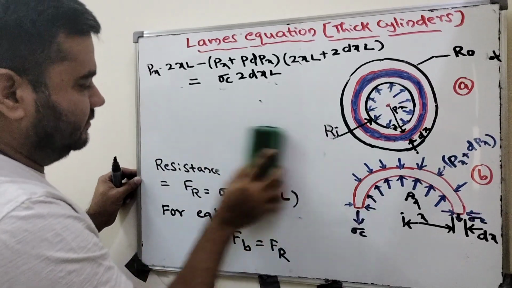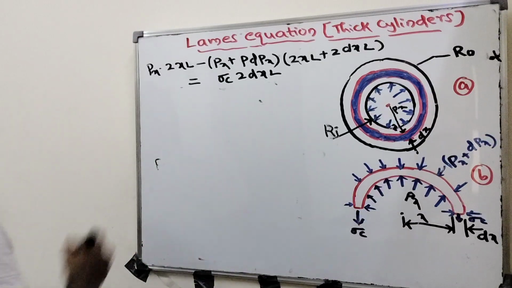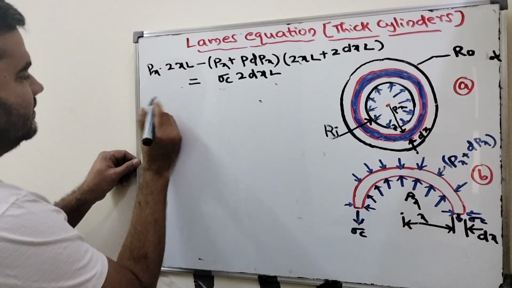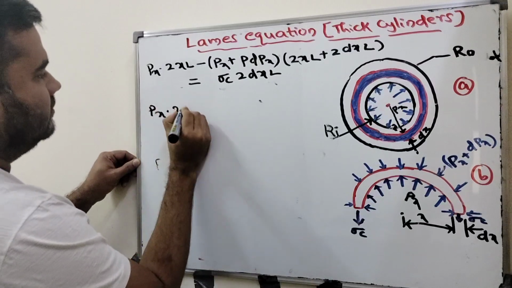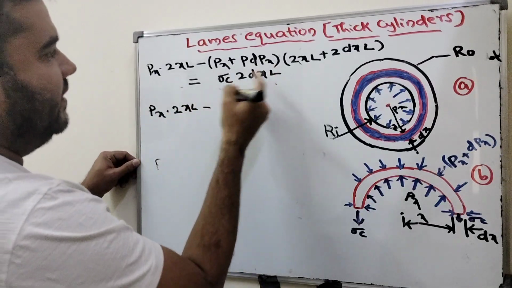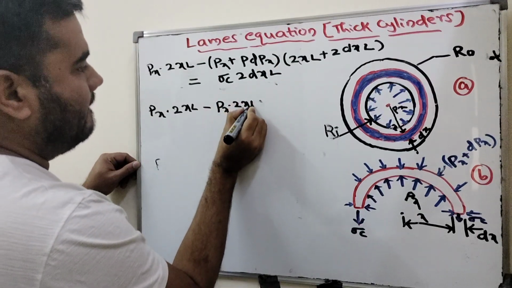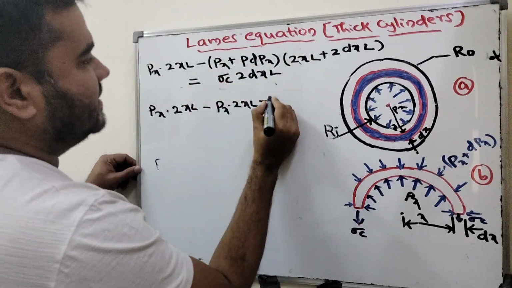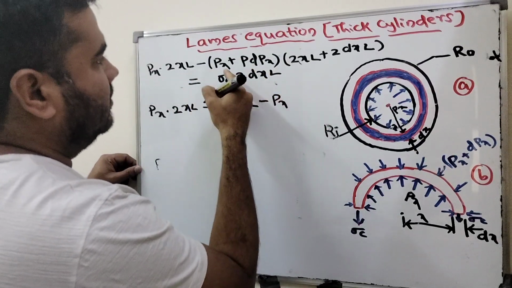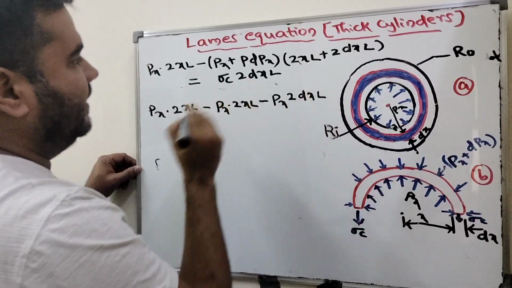Okay, now just simplify here. This will be equal to Px into 2xL, minus Px into 2xL, next minus Px into 2 dx into L, right?